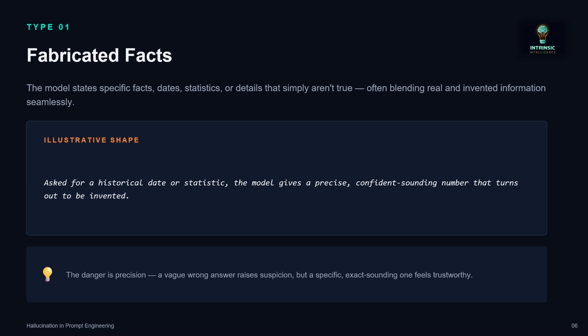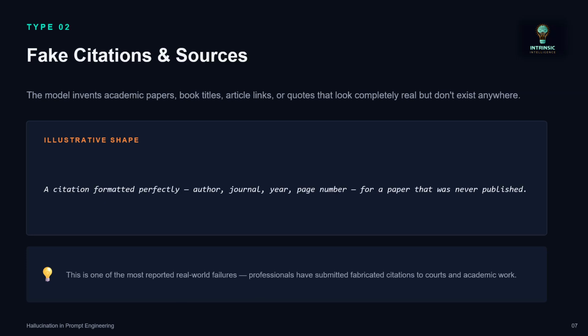Consider you asked for 10 facts, 8 are available and 2 are not. It will invent those 2 unknown facts alongside the 8 known facts. This precision is dangerous. A vague wrong answer raises suspicion, but a specific, exact-sounding one feels trustworthy.